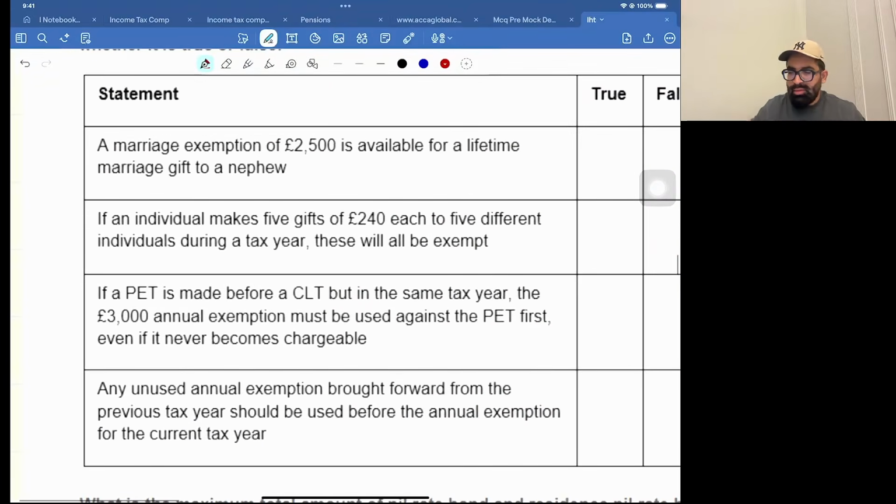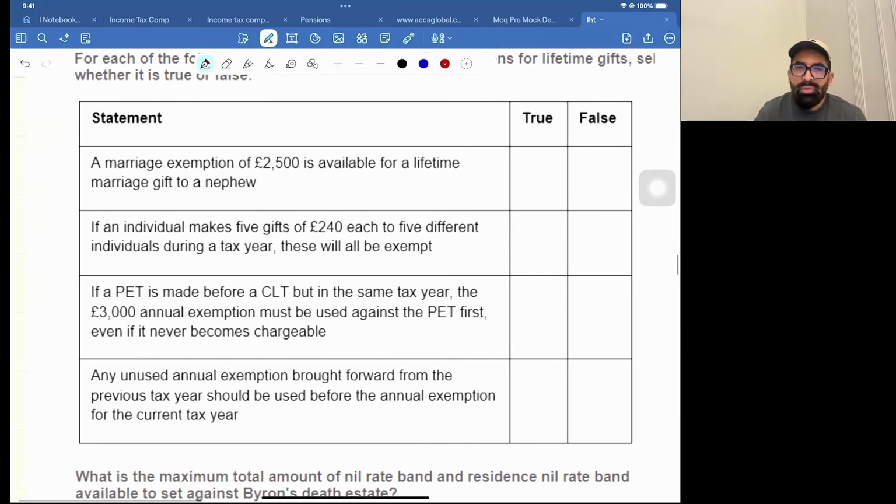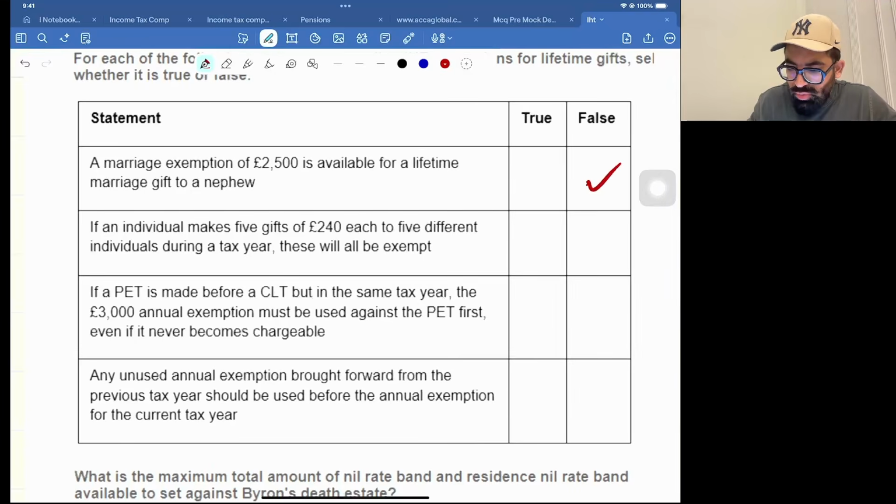Next, now this is about true and false. Number one, a marriage exemption of 2,500 is available for a lifetime marriage gift to a nephew. No, no, no, not nephew. If you are giving to a son or daughter, then we have the big marriage exemption. A nephew is like normal people. So for others, it's only 1,000. So this is false. See, it's written nephew.